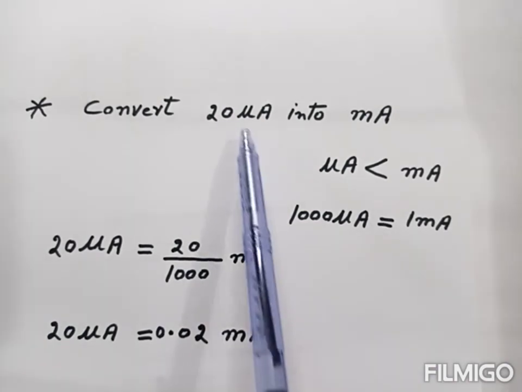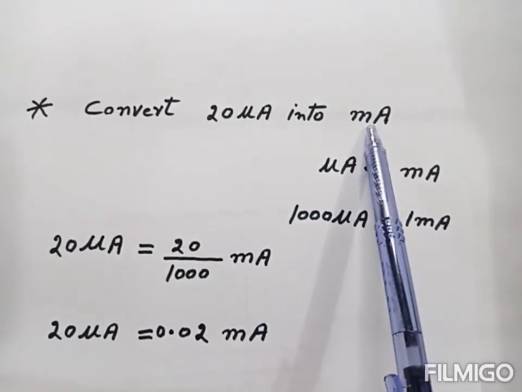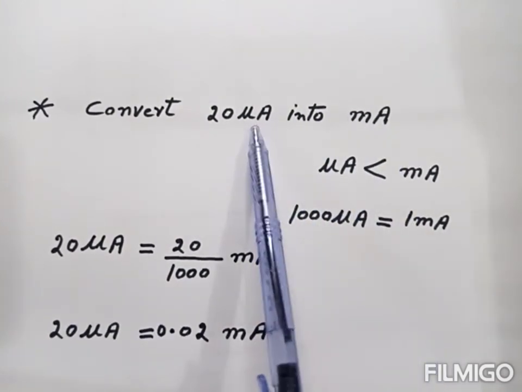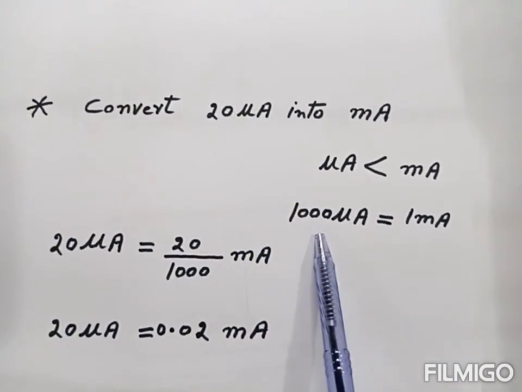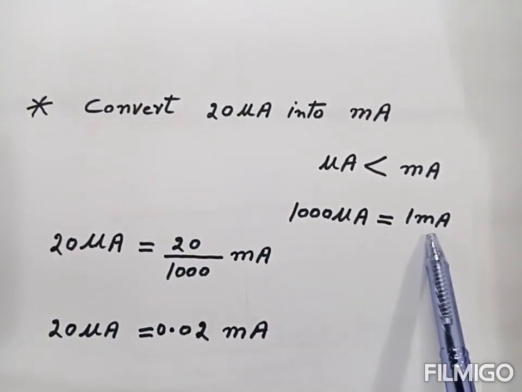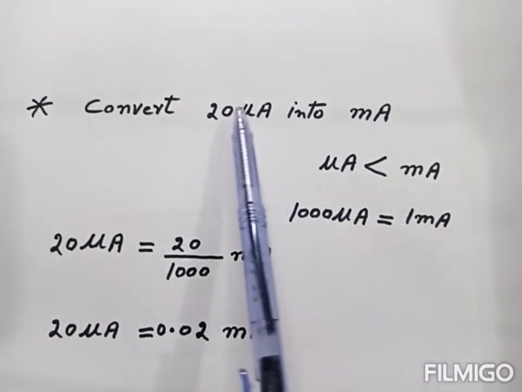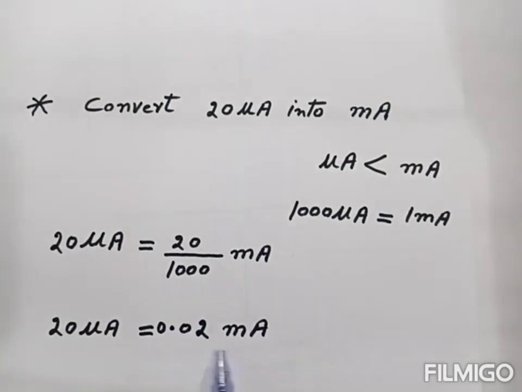Now we take another example. We convert 20 microampere into milliampere. When we convert small unit into big unit, then we divide this number with 1000. 1000 microampere is equal to 1 milliampere. So when we convert small unit into big unit, then we divide this number with 1000. When we divide, then we get this. So this much microampere is equal to this much milliampere. This is the answer.